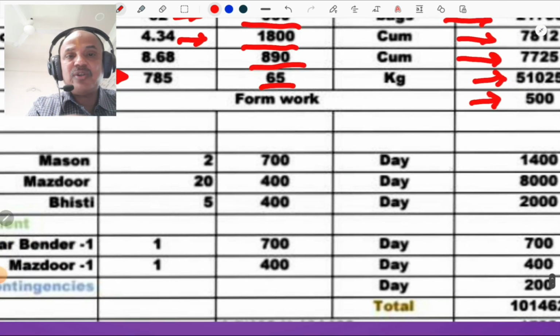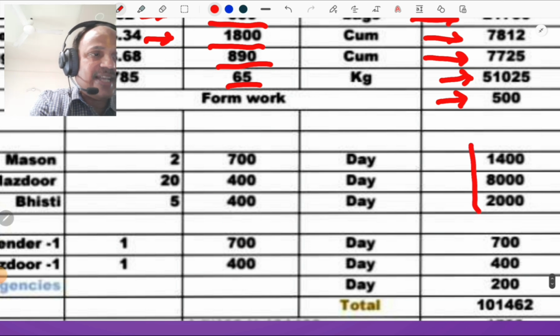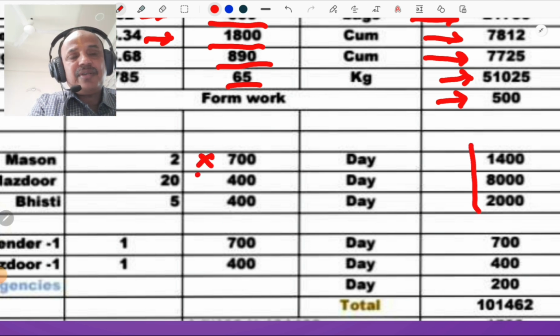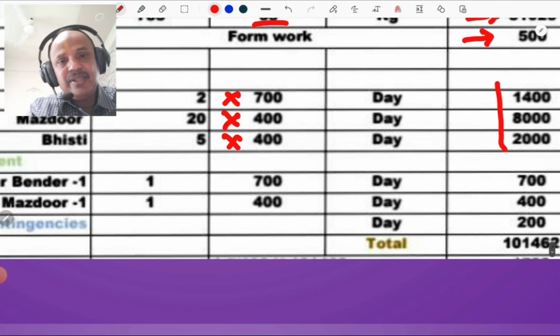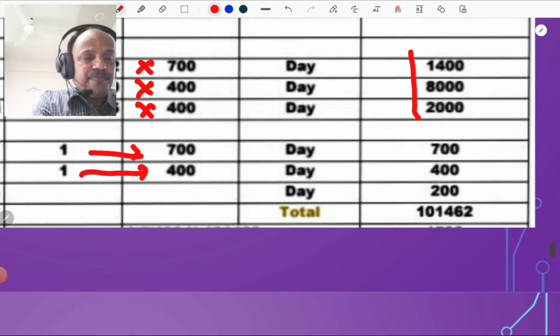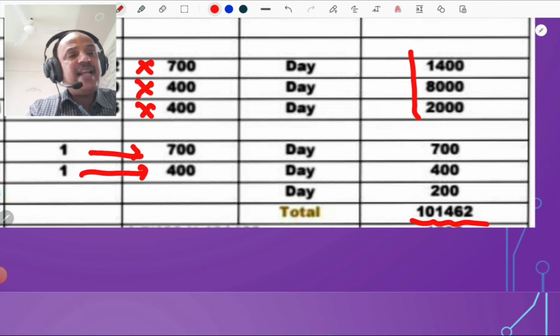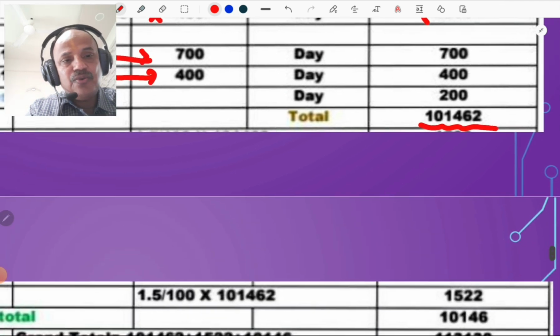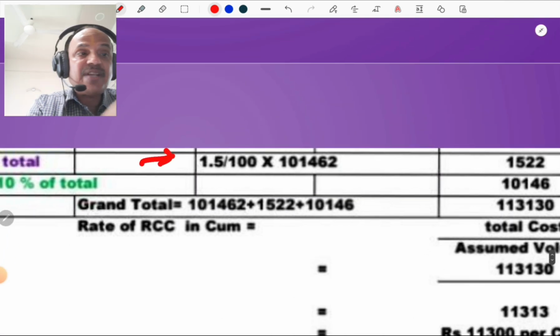Then mason requirement for the RCC is 2, Mazdoor requirement is 20 and Bhisti requirement is 5. The rates are 700 and 400 respectively, and you carry out this multiplication. Then for bar bender also the rate is 700 per day, same as that of mason, and for Mazdoor one Mazdoor is required with bar bender, that is 400. So the total is 1,01,462. Okay, add 1.5% as water charges, that is